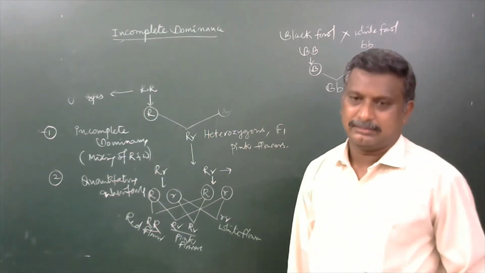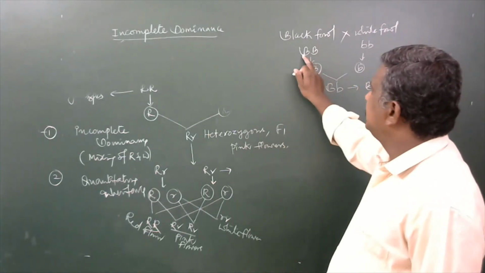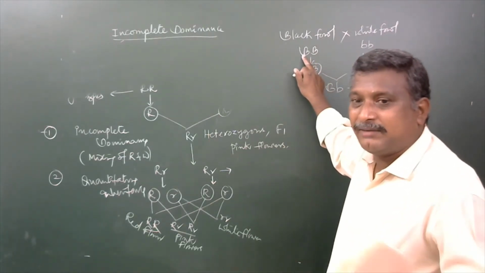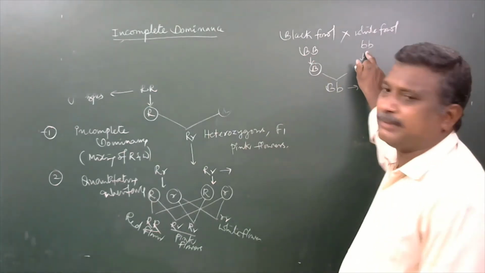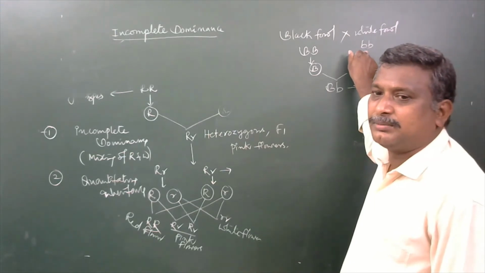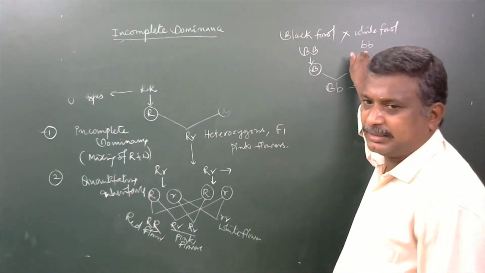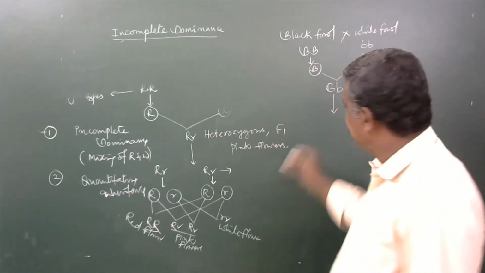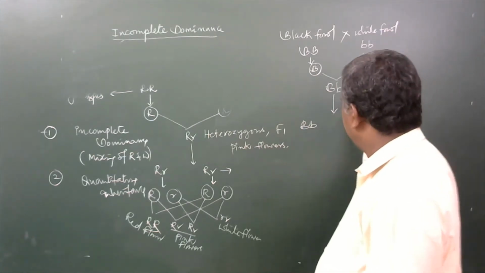Blue colored fowl means here the gene which is meant for to produce black color, that is capital B, never acted as a complete dominant on small b, which is able to produce white colored fowl. That's why in F2 generation, two organisms are selected from F1 individuals.